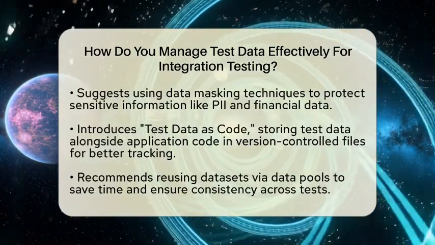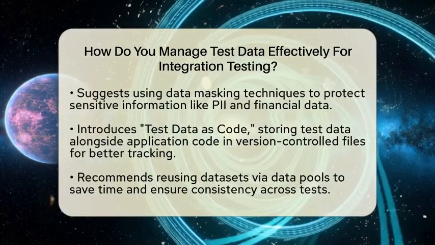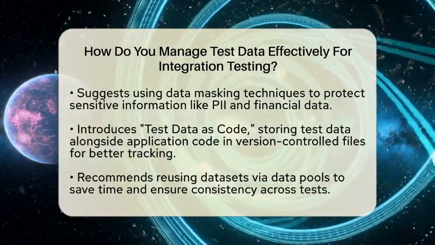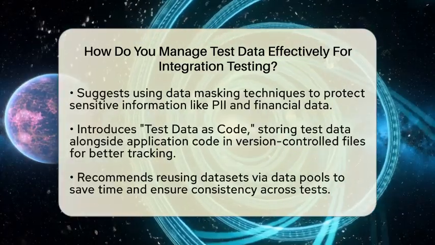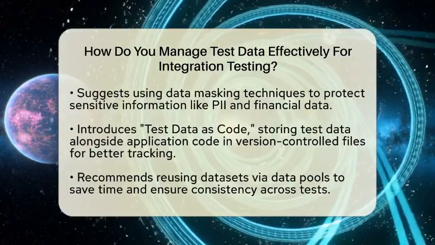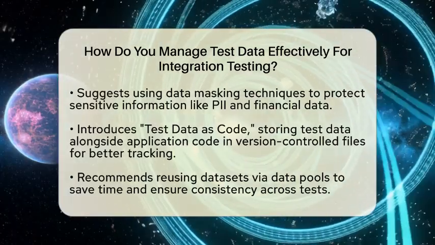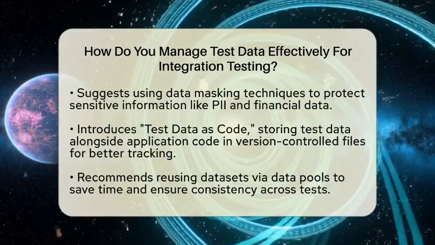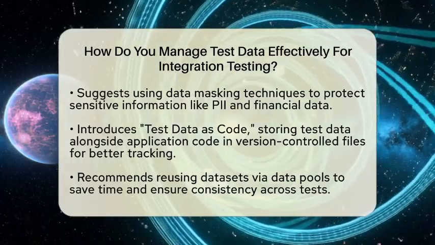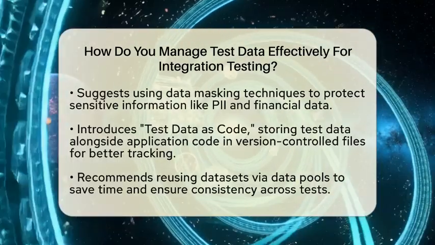Adopting the idea of test data as code means storing your test data alongside your application code in version-controlled files. This makes it easier to track changes, share data across teams, and keep data consistent across different environments. To save time, reuse datasets across multiple tests by creating data pools. This reduces the need to generate new data every time and keeps your tests consistent.